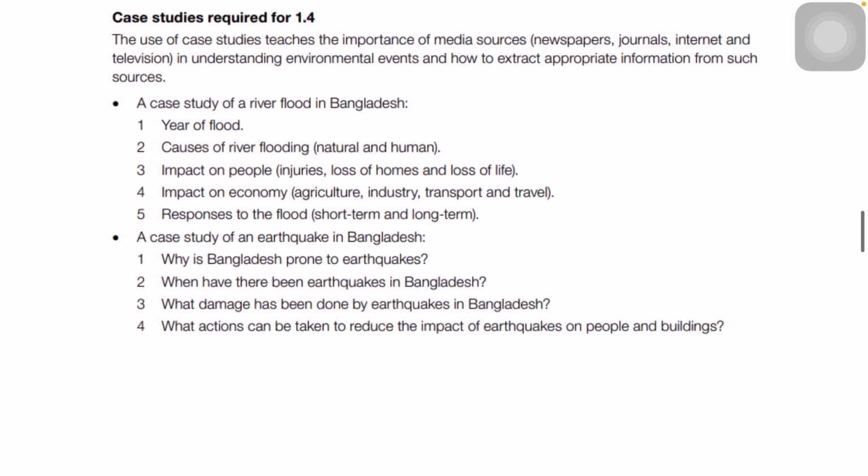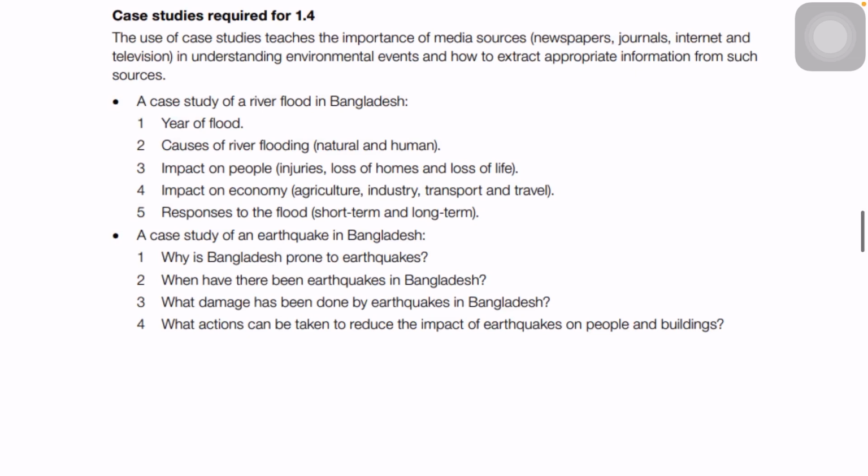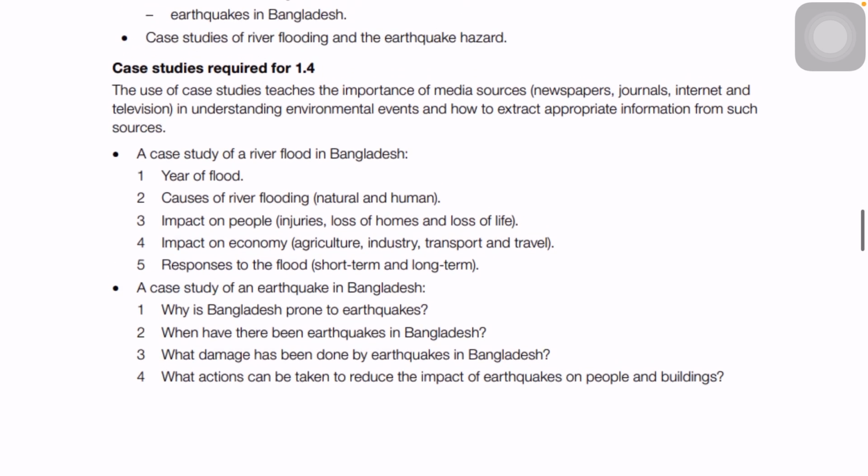So this is an additional part which we have in this new syllabus. Previously, the previous syllabus also had a case study, but it wasn't compulsory. But over here it's kind of compulsory, because the syllabus says they're going to give a case study. So that means each theme will have a case study in your exam.